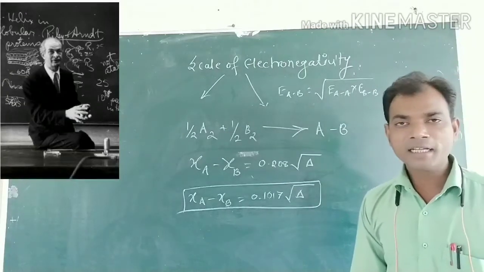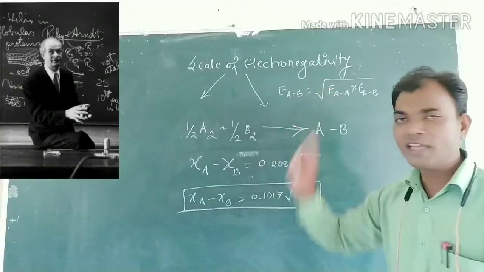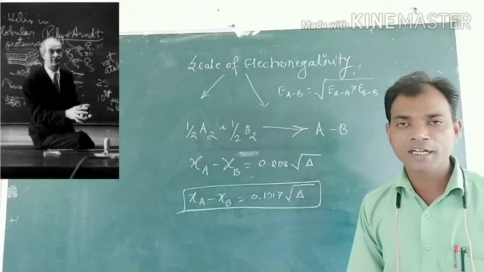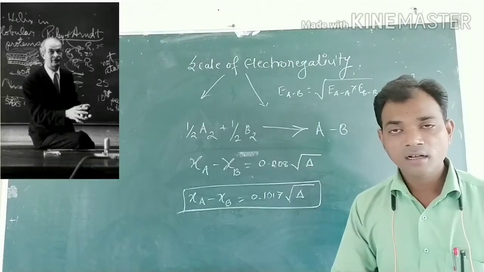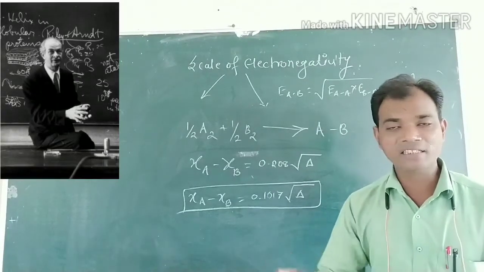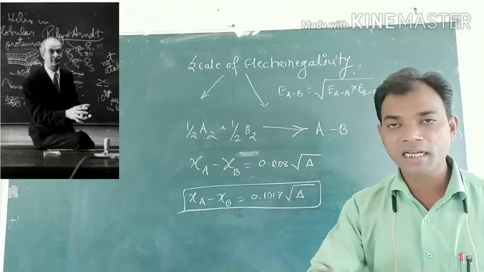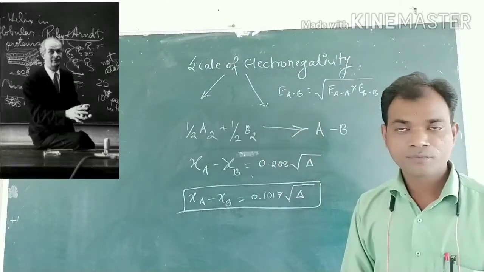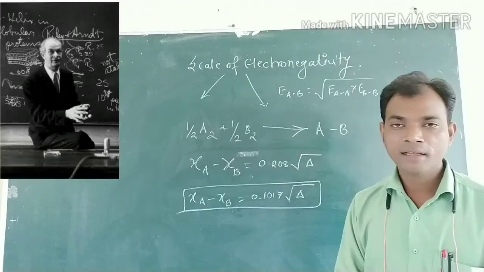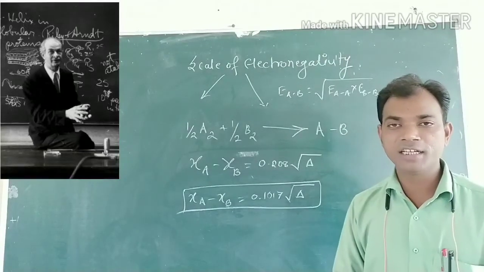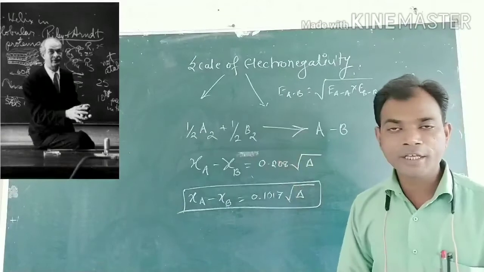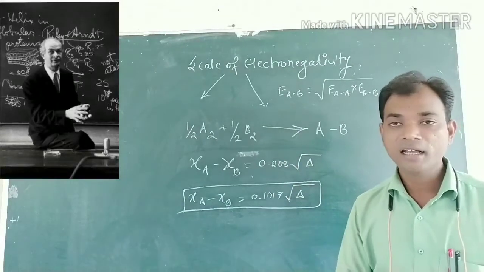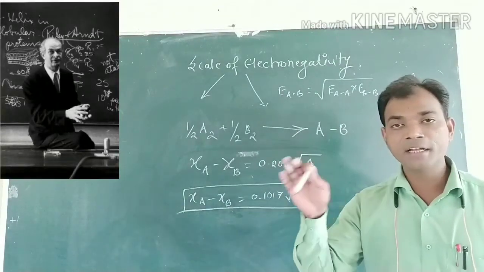But if one of the atoms is more electronegative than the other, then partial ionic character is created in that bond, so the bond dissociation energy of that molecule is higher than the geometric mean.